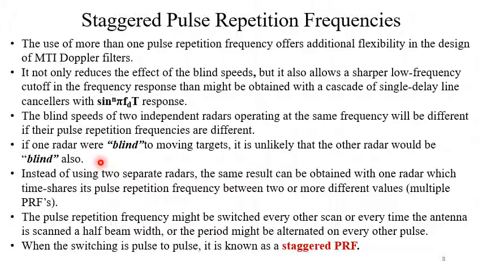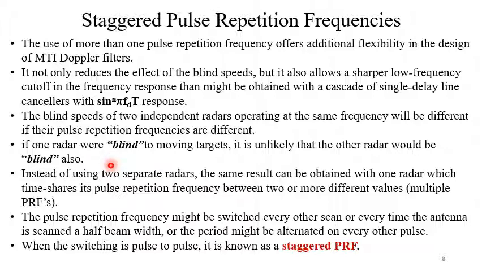That means if we use two radars simultaneously, operating at different pulse repetition frequencies, then if one radar is blind for a particular speed of the target, the other radar will be able to detect that particular target, and it is very unlikely that both the radars will fail to detect it.